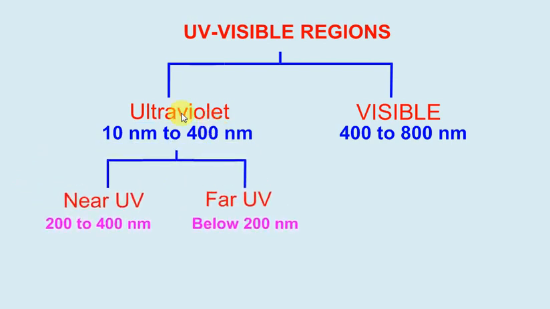Friends, the ultraviolet region is further divided into near UV and far UV. Near UV has a wavelength range of 200 to 400 nanometer and far UV is below 200 nanometer. This far UV is studied under vacuum condition. This is not important as far as organic chemistry is concerned. Two regions are important for organic chemistry, and these two regions are near UV and visible region.